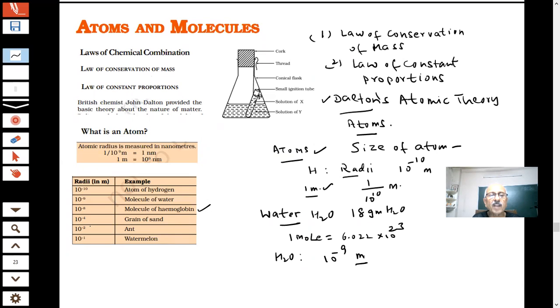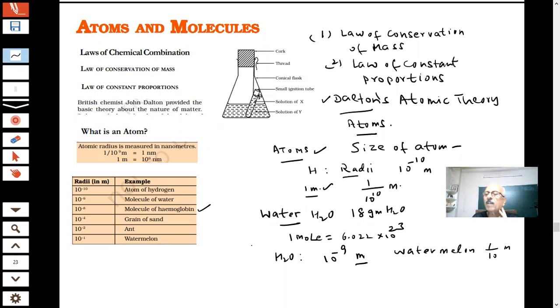Grain of sand is 10 minus 4, ant is 10 minus 2, and watermelon is 10 minus 1. That means the size of the watermelon you are eating is 1/10 of a meter. So you can see the size of the atom is very, very small. Therefore, students, it is not possible to see the atoms with our eyes. We cannot see the atom.